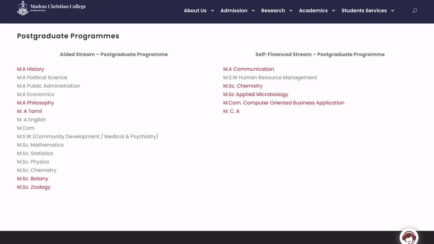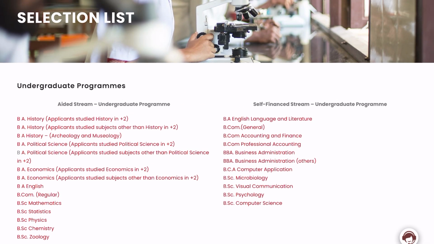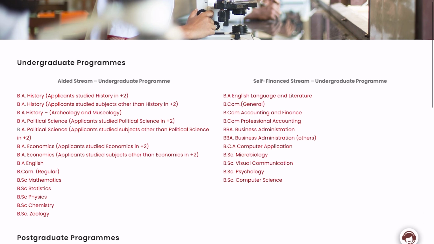Before seeing the selection list, I want to tell you guys that MCC releases 3 selection lists. It depends on the vacancy as well, and on the students applying and all that, but usually they release 3 selection lists. So this is the first selection list. For UG programs, they have released 2 selection lists, and selection list 3 will be released soon as well.